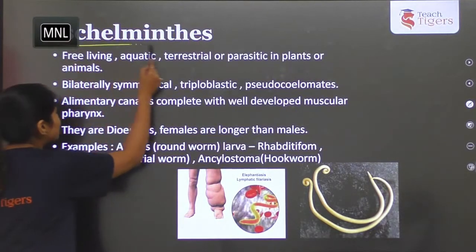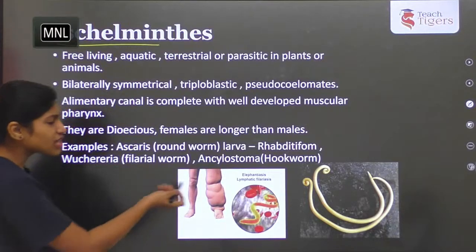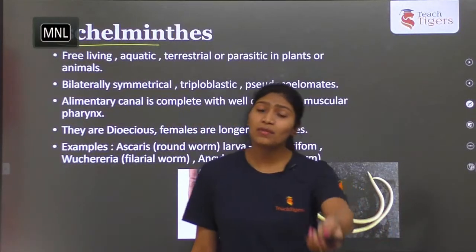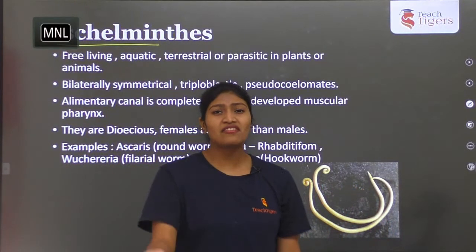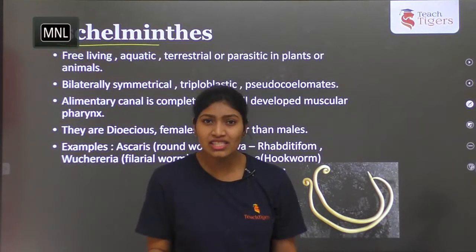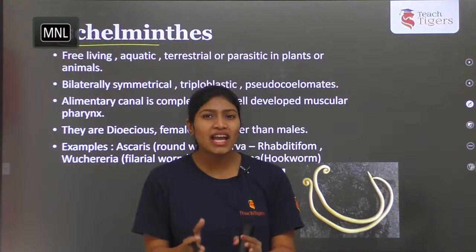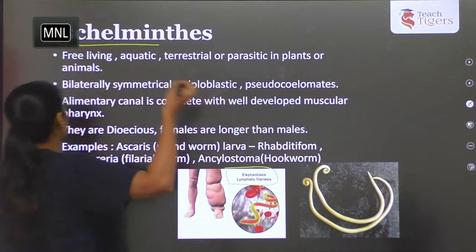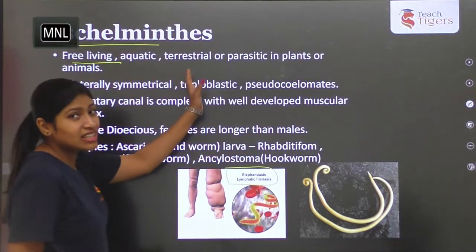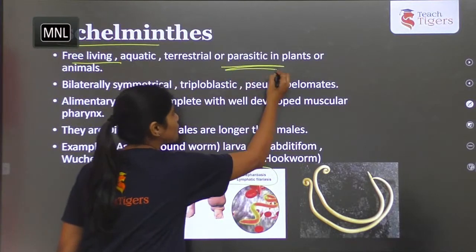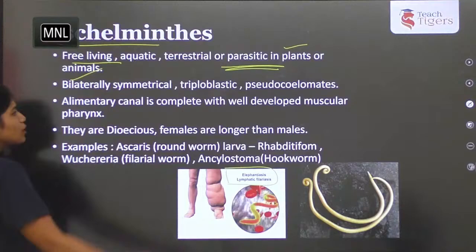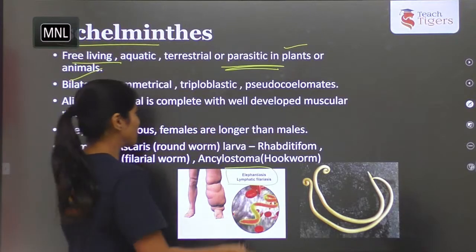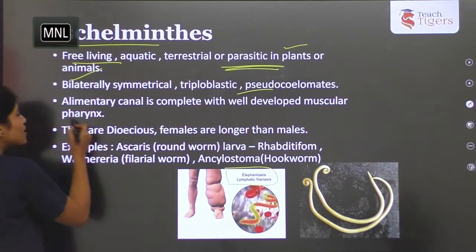Coming to the next one, that is Aschelminthes. These organisms are also parasites. This concept is there in +2 if you take human health and disease. There we discussed elephantiasis, which is also known as filariasis. This is caused by a vector mosquito. Again, that we'll discuss in Arthropoda. The animals are free living, aquatic, terrestrial, and they are parasitic, both in plants as well as in animals. They exhibit bilateral symmetry. The body can be divided into equal halves in one plane of division, and they are pseudocoelomates, and they have a muscular pharynx.